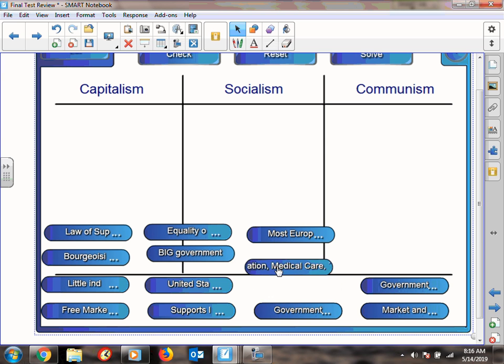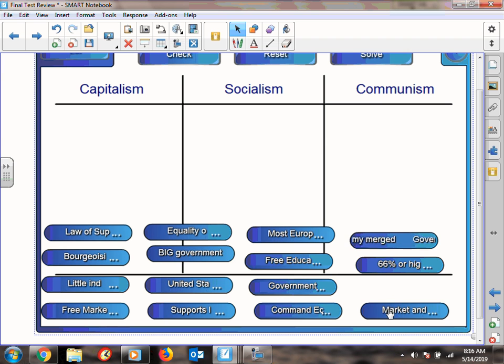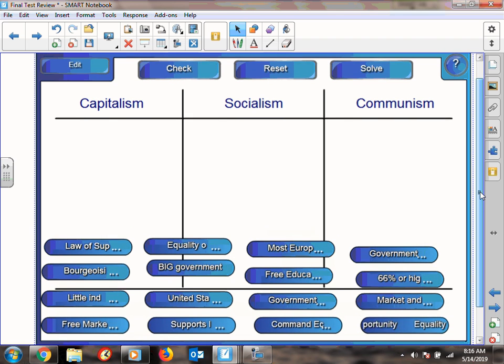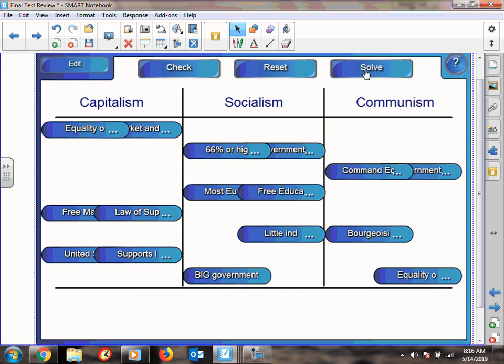Free education, medical care, and transportation. The government is the economy, a command economy. Government and economy are merged. 66% higher taxes. The market and the government are separated. And equality of opportunity. So if you hit pause right now, divide up where they would go. And in just a second, I'm going to hit solve so you can see where everything goes.